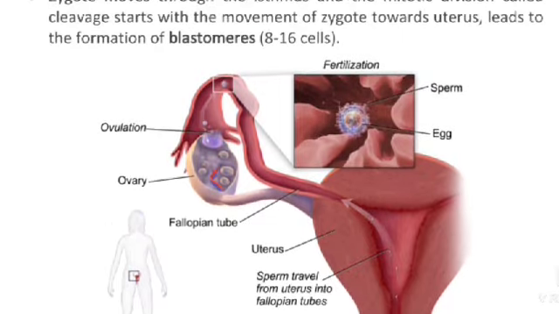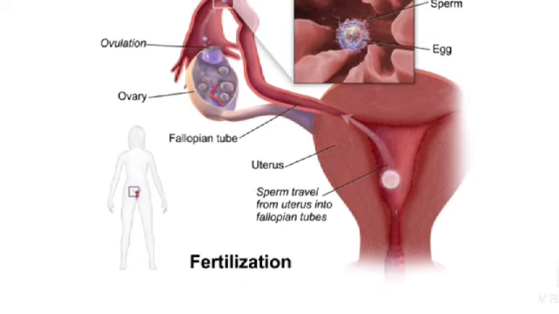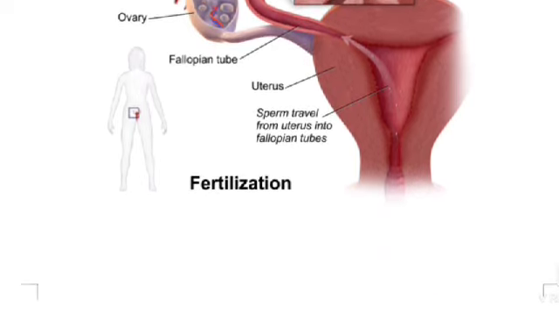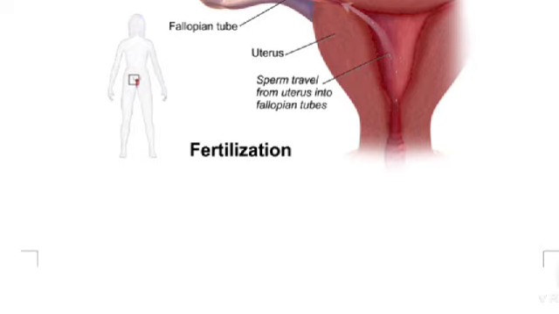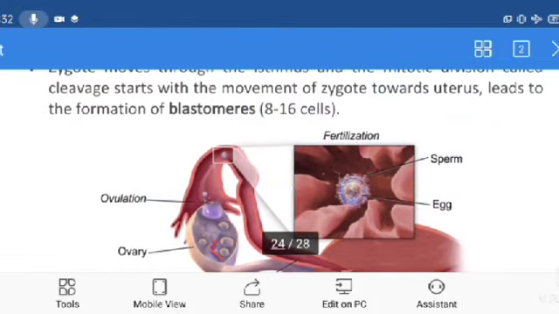See the fertilization: the ovulation, ovary, fallopian tube, uterus. Sperm travel from the uterus into the fallopian tube, and go and penetrate the egg, forming the fertilization.